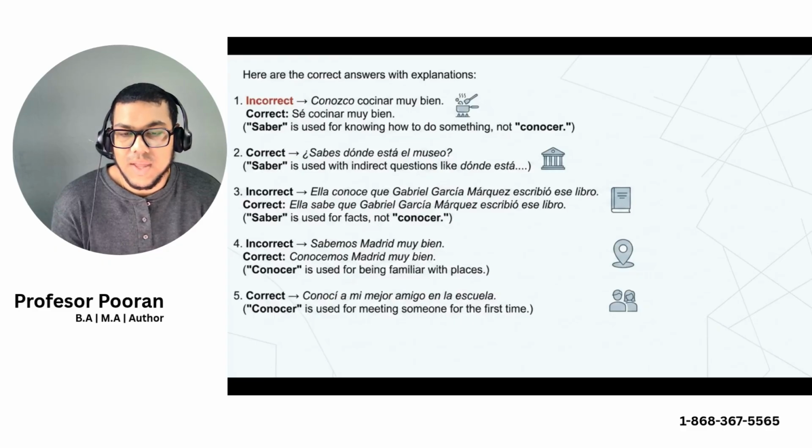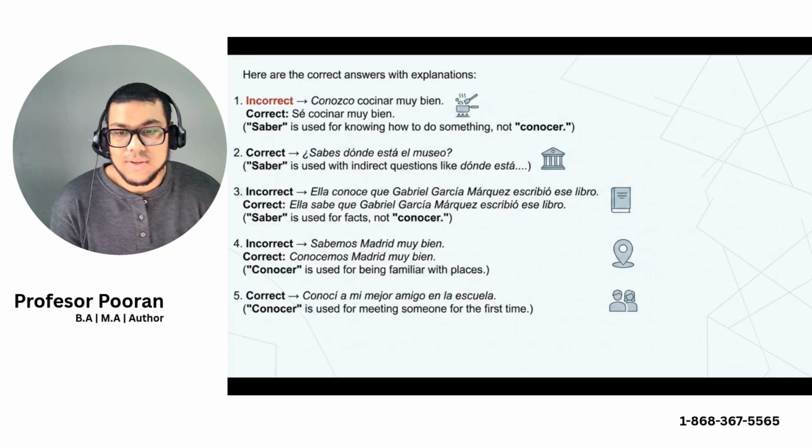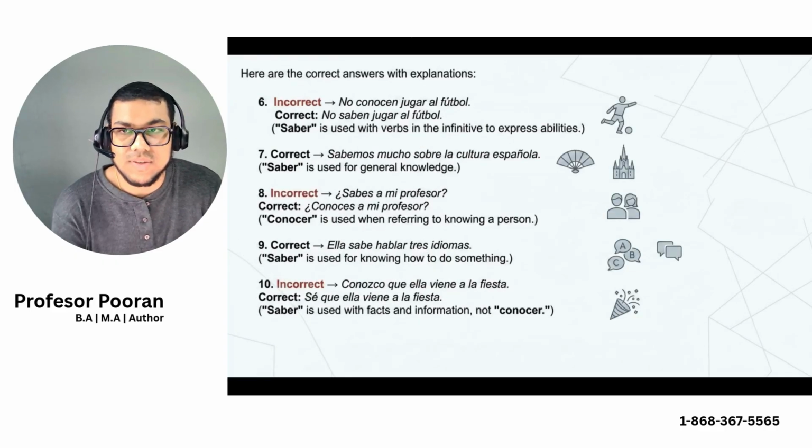Number three, ella conoce que Gabriel García Márquez escribió este libro. This is correct because conocer is used for people. Sabemos Madrid muy bien. This is incorrect because we don't use saber with places. We use conocer. So conocemos Madrid muy bien. Conocí a mi mejor amigo en la escuela. So again, this is correct because you use conocer when you are meeting someone for the very first time.